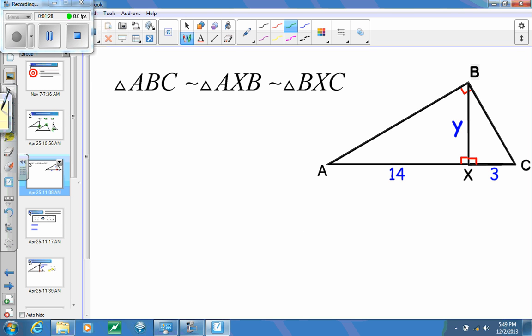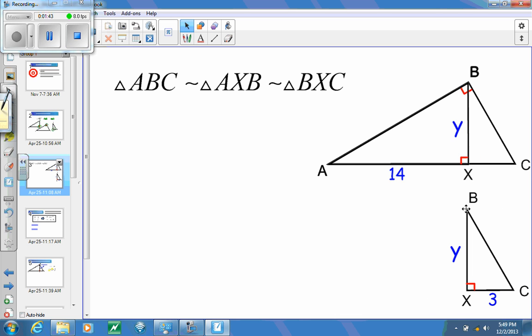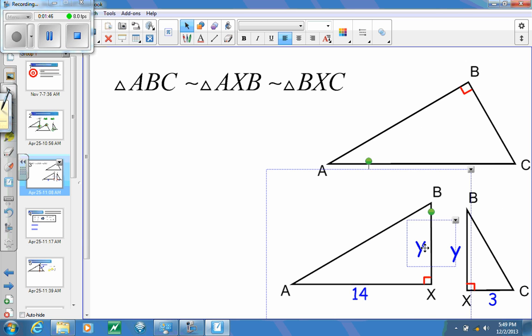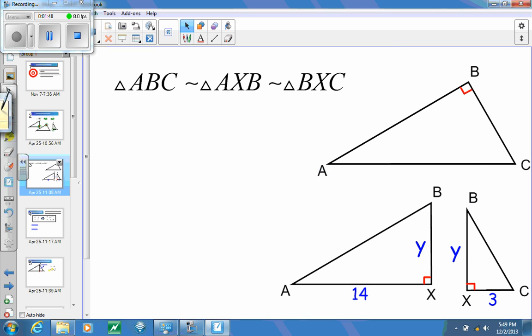Then if I look at this triangle, let's say we wanted to find out what the altitude was. If you're given the base of your triangle and you look at it straight down and break it up, you can easily find out what the altitude is. Again, I'm going to take these triangles and pull them apart, because you're going to notice that triangle ABC doesn't really help me out at all.